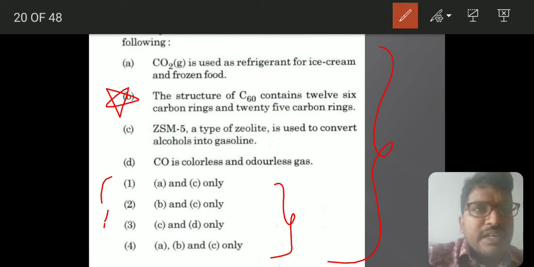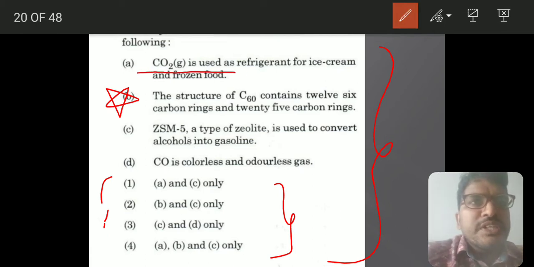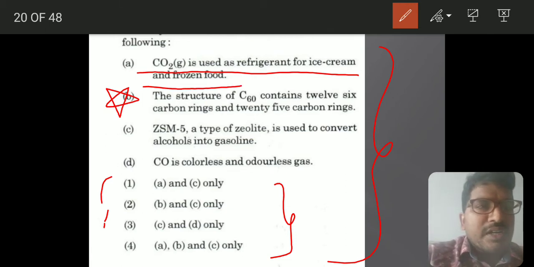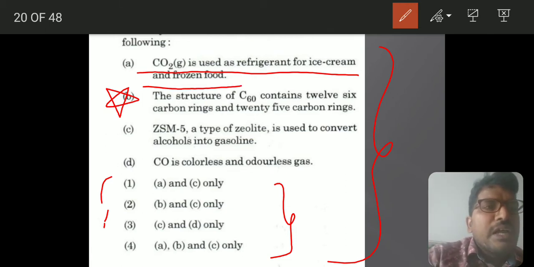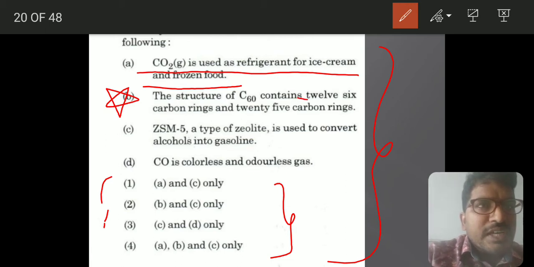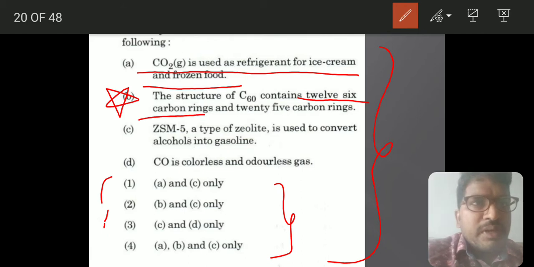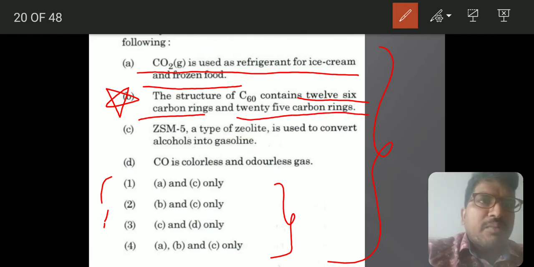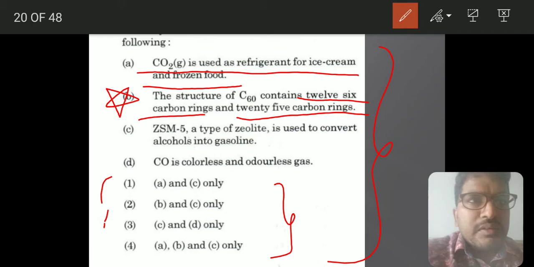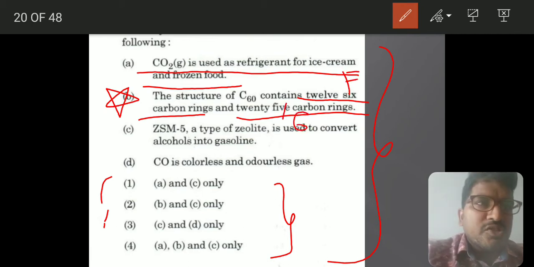Identify the correct statement. CO2 is used as refrigerant for ice cream and frozen food, that is not correct. It is used as refrigerant to keep the body organs and all, to create very low temperatures. For ice cream and frozen food, we will not use it. The structure contains 12 6-carbon rings and 25 carbon rings, this is wrong. 12 5-carbon rings and 26 carbon rings should come. So that's why this is also false.